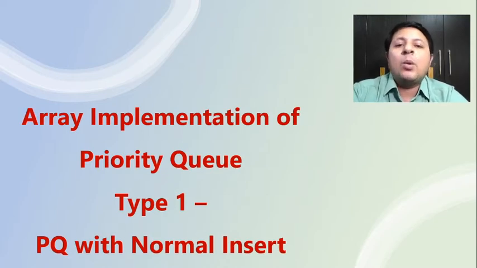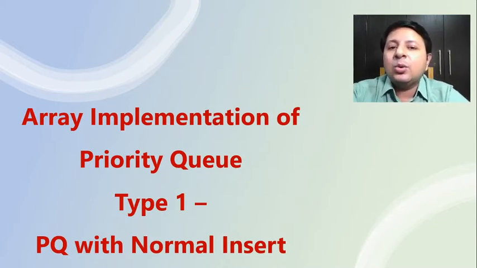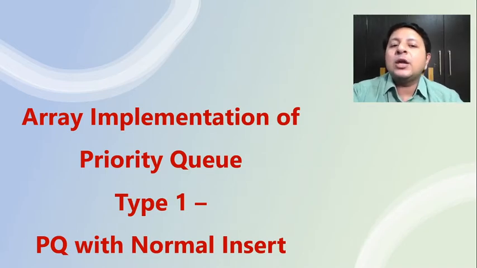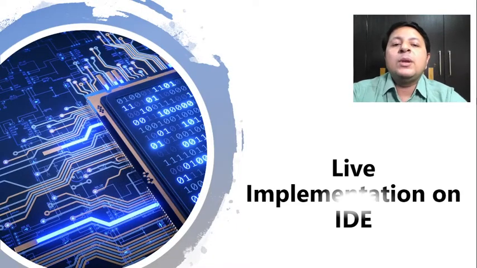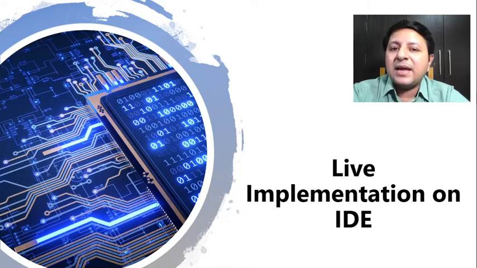As I specified, it is type 1, which is called priority queue with normal insert. Now what exactly is that? Priority queue, as I said, is an extension of simple queue. So whenever we say priority queue with normal insert, it will be having insert same as simple queue. So I'll be deriving from simple queue.